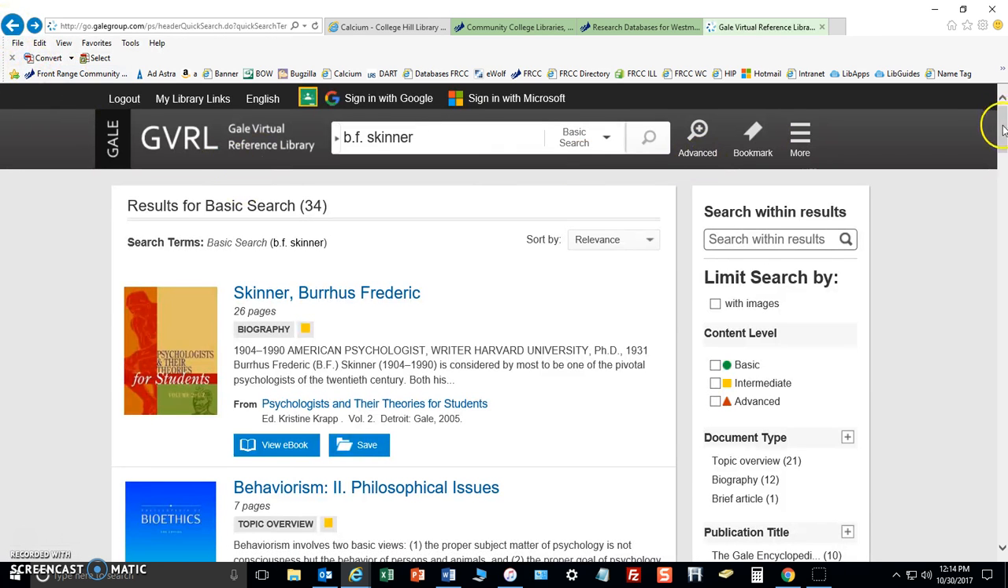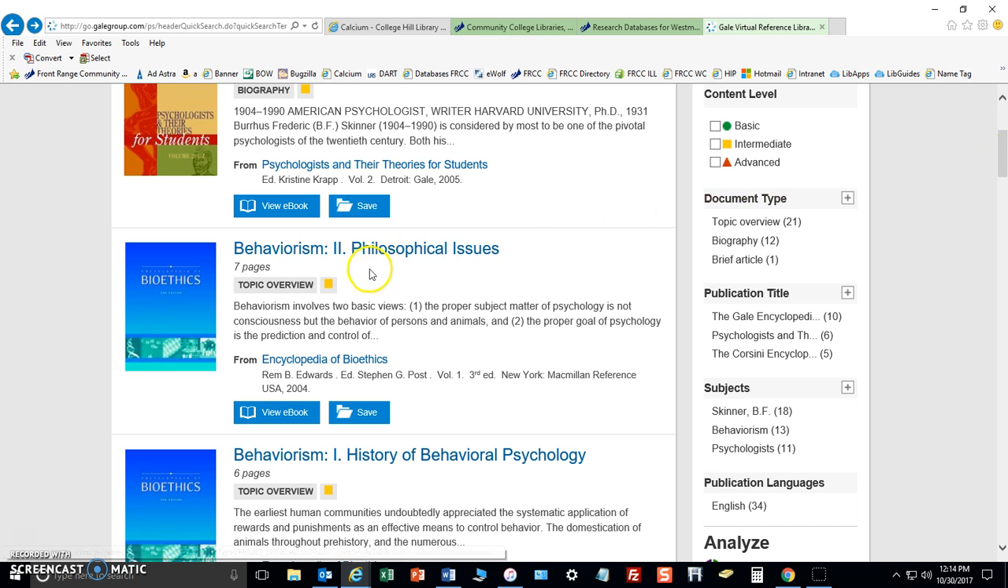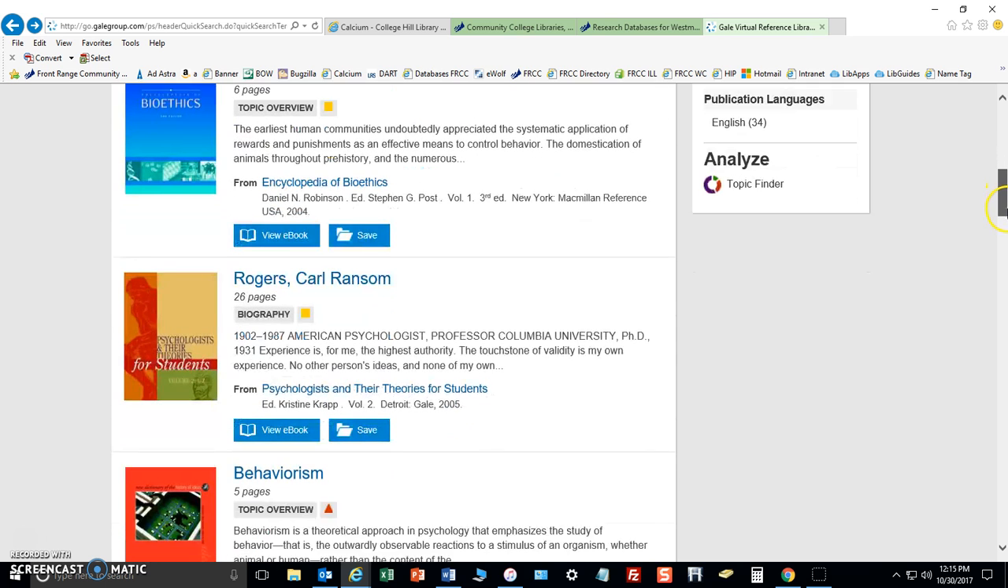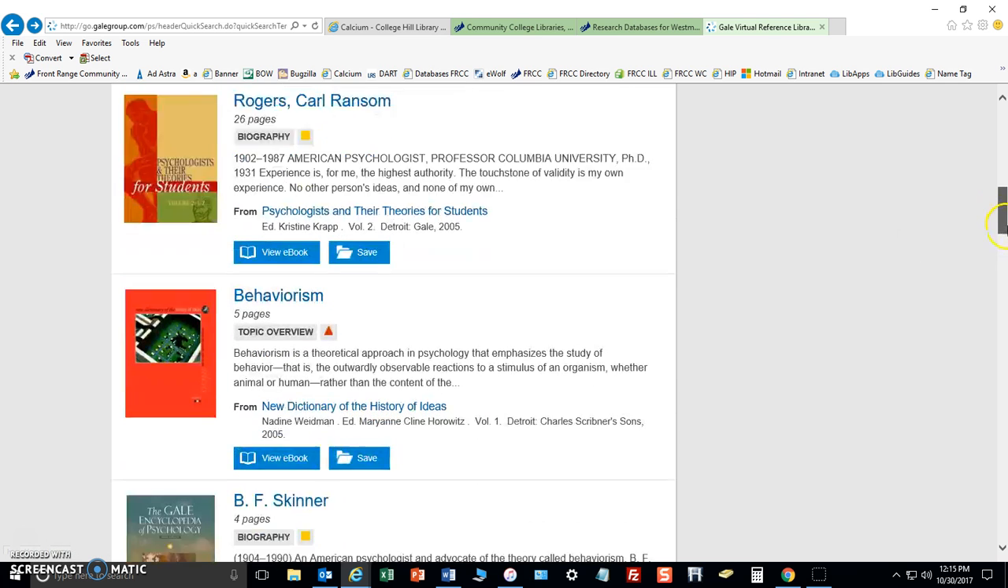Let's go back here and look at all of these. We have 34 here. Behaviorism. He was a behavioralist psychologist. If you go in here, you'll find another encyclopedia article on behaviorism and how he relates to it. History of behavioral psychology. Here's Carl Rogers, a psychologist who was influenced by him or did something pretty different than B.F. Skinner, I think, but he'll be mentioned in this article.